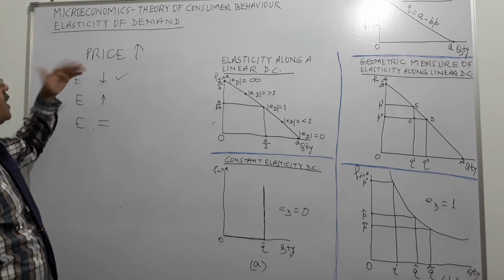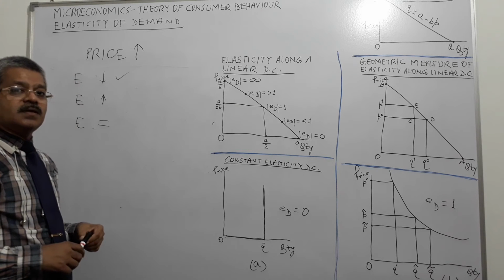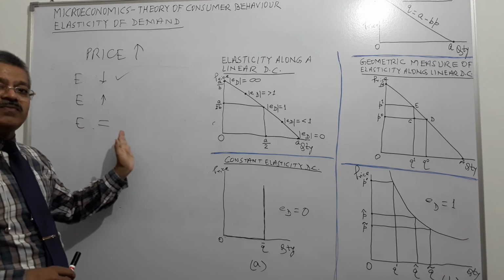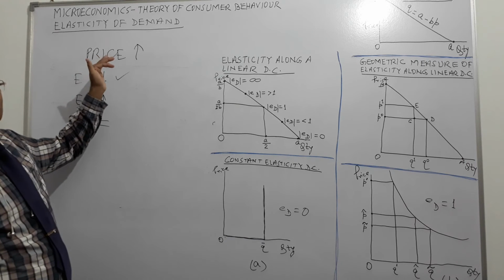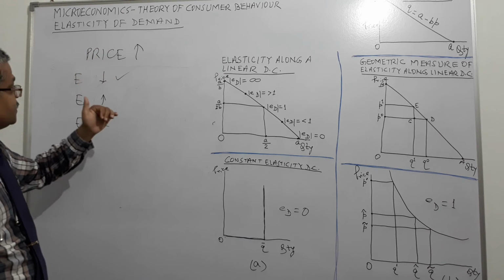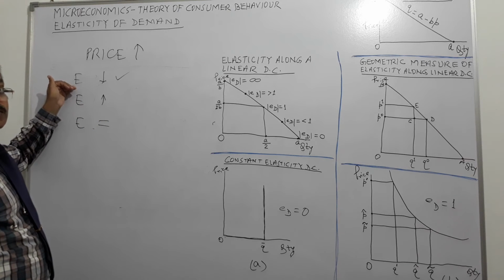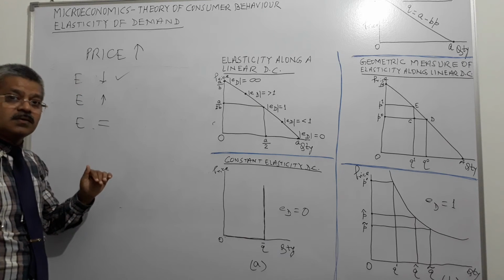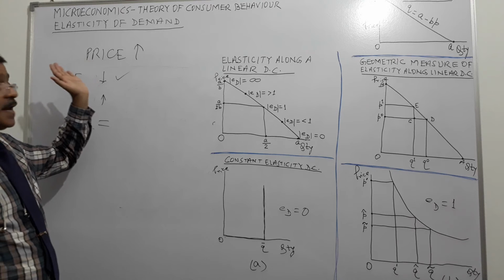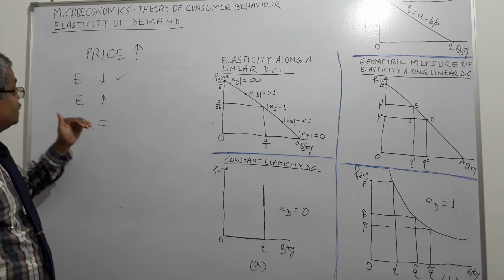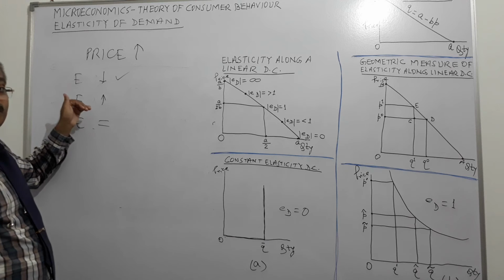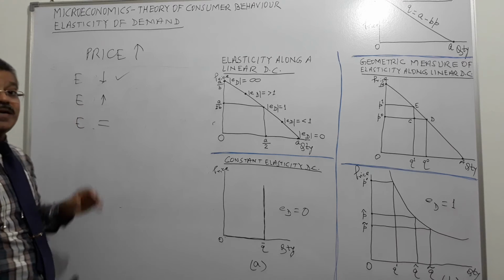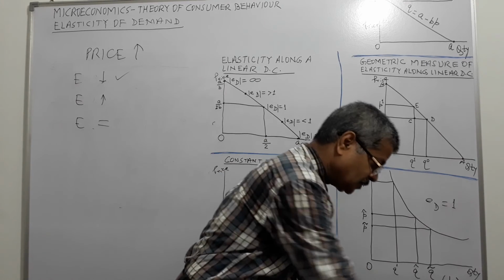Suppose price is going up by 10% and demand is coming down by 10%. So expenditure will remain the same. If price is going up by 10% and demand is coming down by more than 10%, then the expenditure will go down. If price is going up by 10% and demand for the good is declining by less than 10%, then my expenditure will go up. Right?